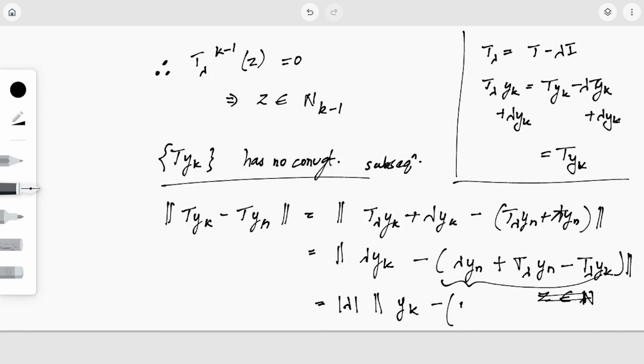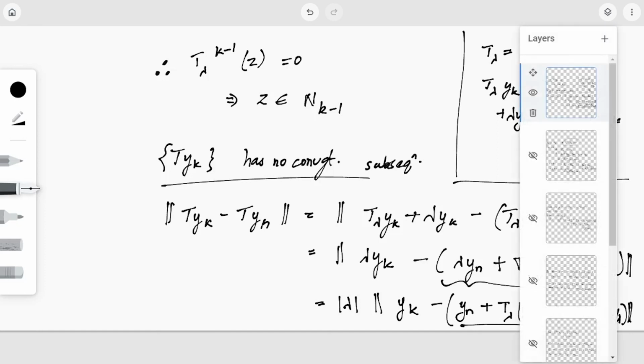If I take lambda out, there will be yn and 1 by lambda, so I'm taking it inside, so I'll get yn by lambda minus again T_lambda of yk by lambda. I hope you guys have understood it. Okay, now this term, what was it? It was nothing but z.